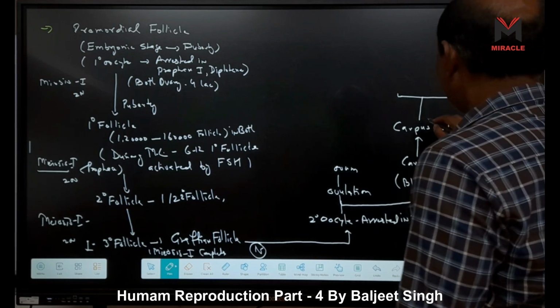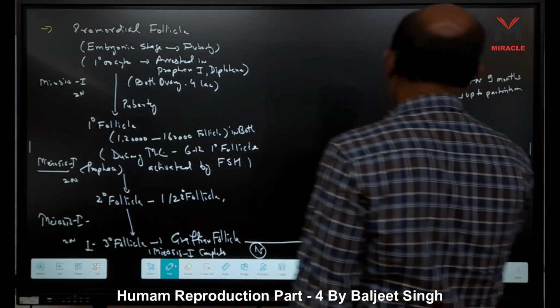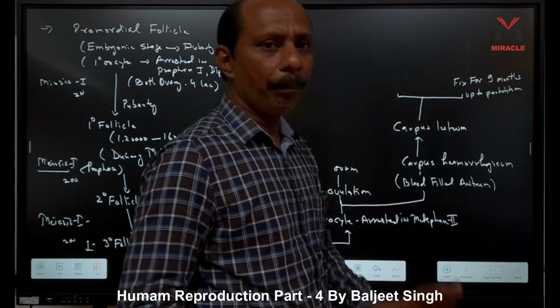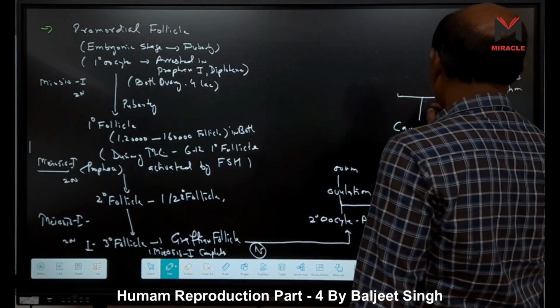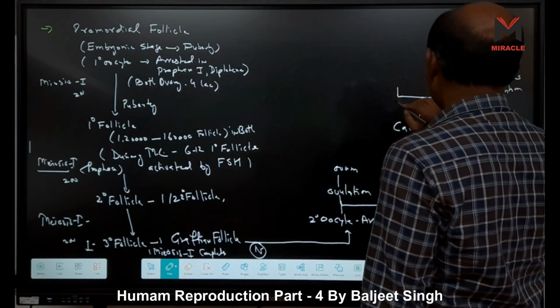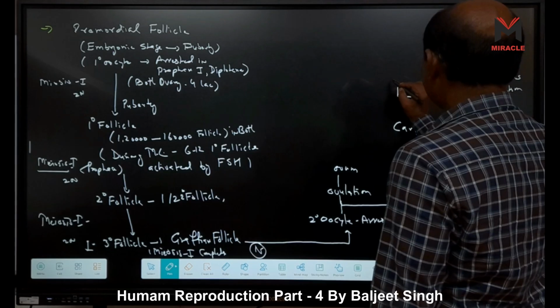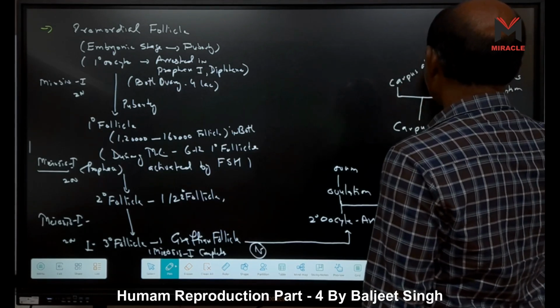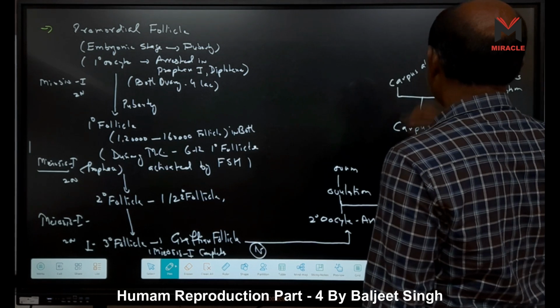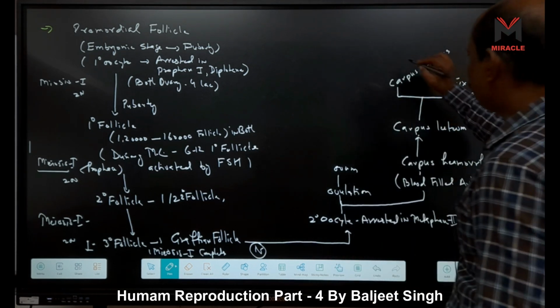And if fertilization does not occur, or we can say if implantation does not occur, then what happens? This corpus luteum is converted into corpus albicans. Corpus albicans means degenerated.